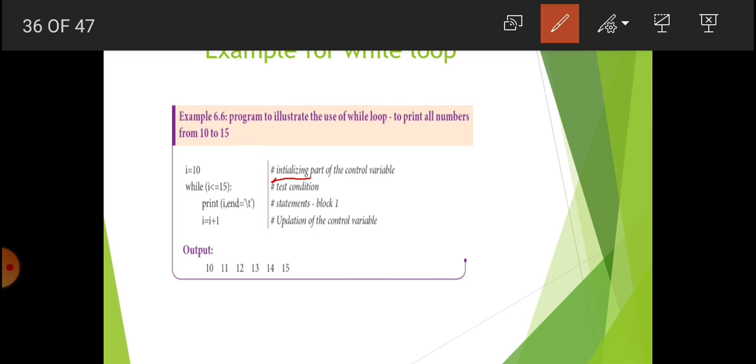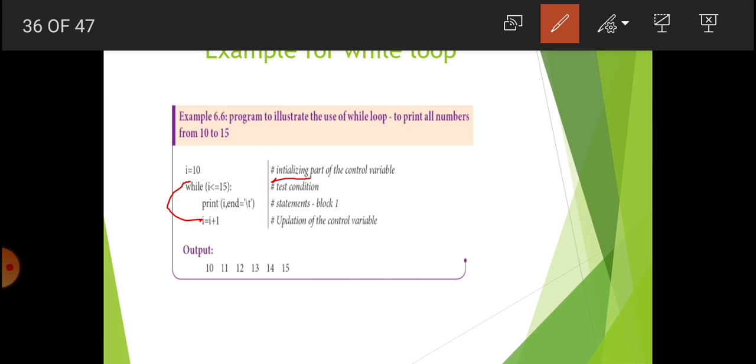After printing the value 10, you increment the value of control variable I. For that we are using the statement I equal to I plus 1. So updation of the control variable, that is, we are going to increment the value of I by 1. Now the value of I is 11. Again the control goes to the while loop, and then it checks the value 11 less than or equal to 15. Again the condition is true, so it prints the value.